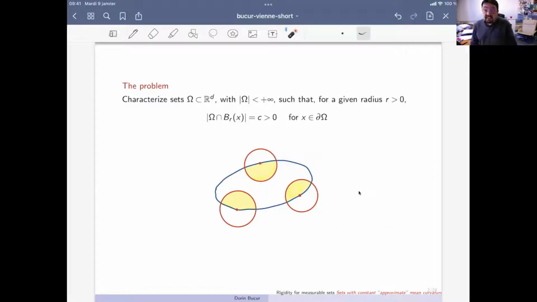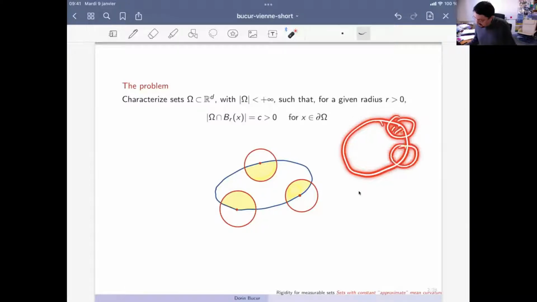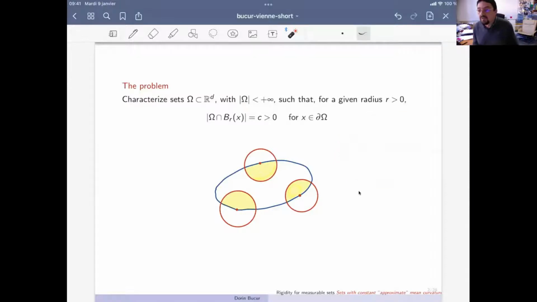And the question is natural. Is it true that such a set should be a ball? So the set is measurable or open if you want, but not necessarily smooth. And it's definitely of finite measure. It's a very important piece of information. So clearly, if you have a ball and you do this procedure with a fixed size for the radius r, all the time you'll get the same volume for the intersection.